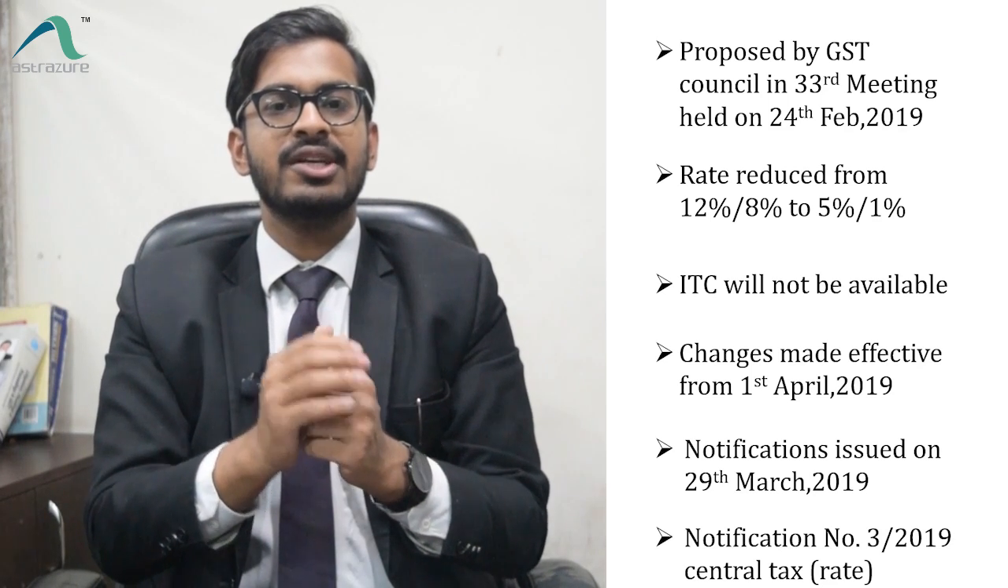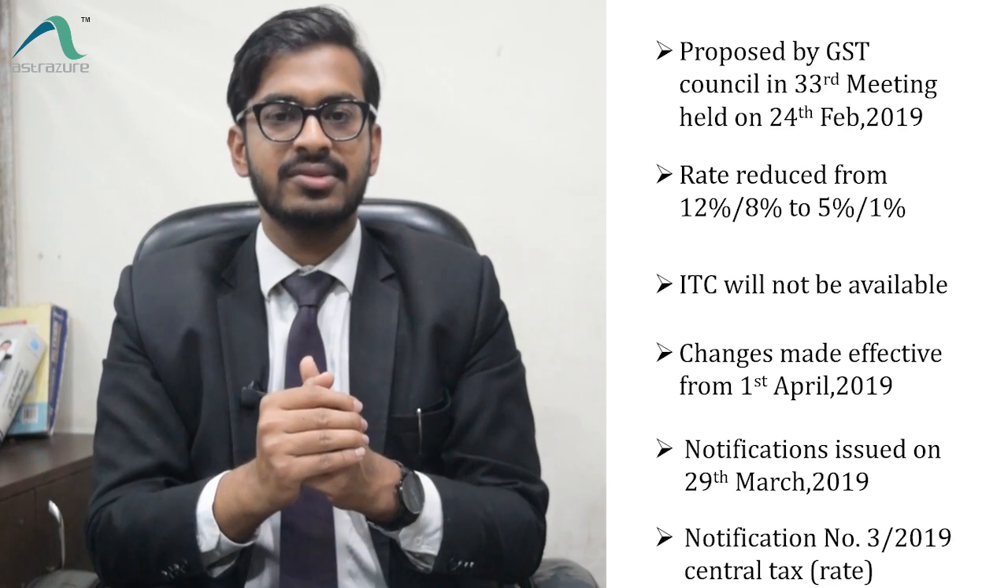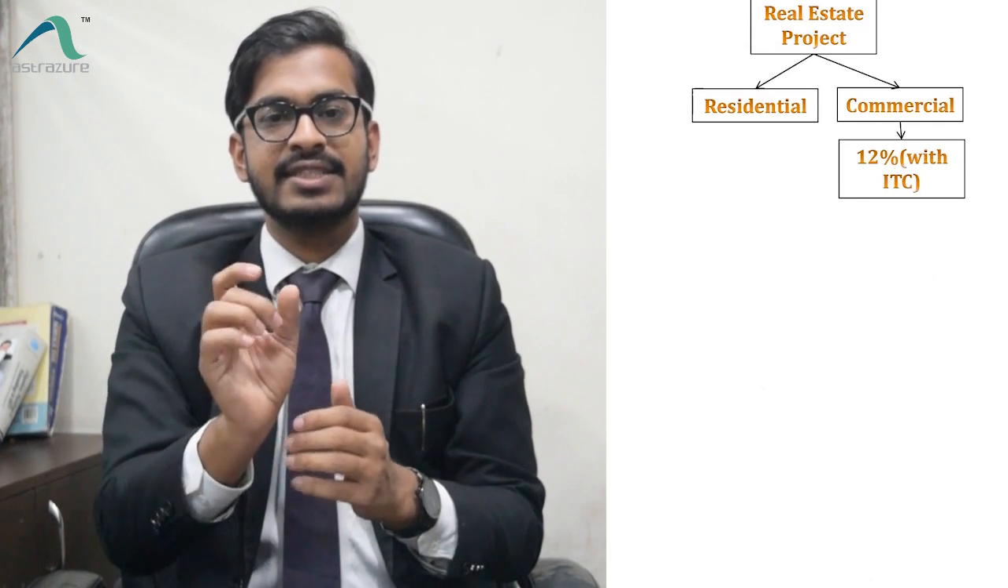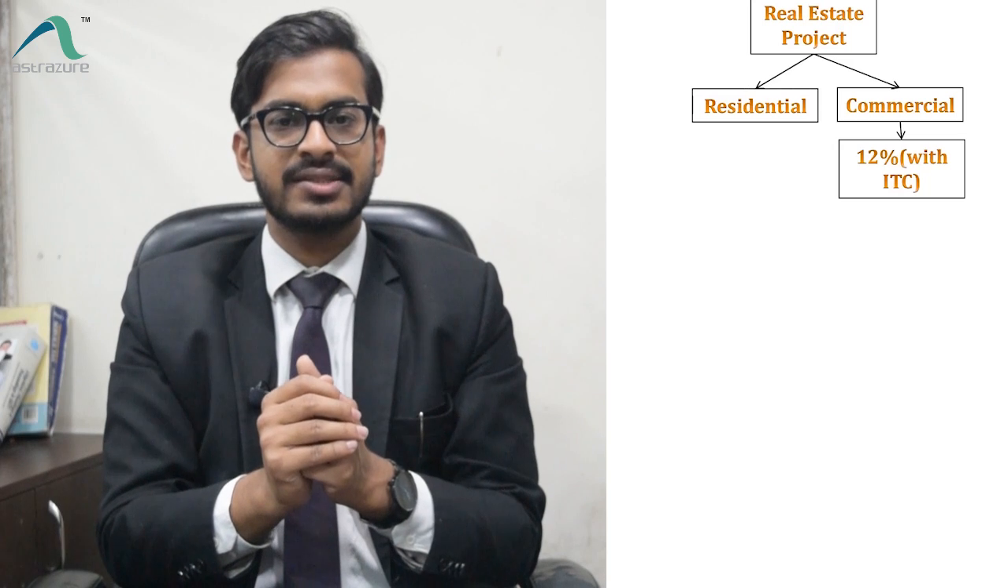Now we will be covering the first part, rate structure. For deciding the rate structure, we will be bifurcating projects into various types because the rates are different for different kinds of projects. The first categorization is residential and commercial projects. First, coming on to commercial projects, the earlier rate was 12% with the benefit of ITC, and now also the rate is the same except in a certain case, which we will be discussing later.